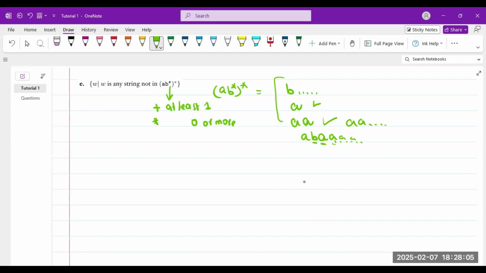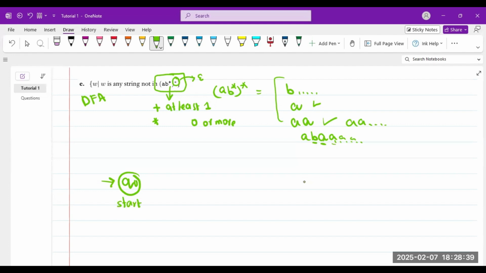So let's start to formulate this in the form of a DFA. I start with Q0. Simple, very easy. Does it accept epsilon? Yes, it does, because this has a star. So this language does accept epsilon. Right now, my DFA should not accept epsilon, so the start state will not be accepting.